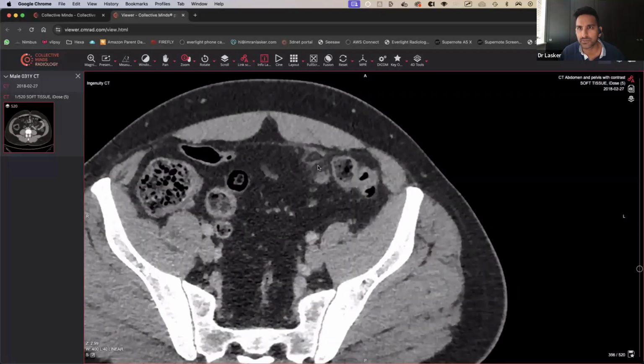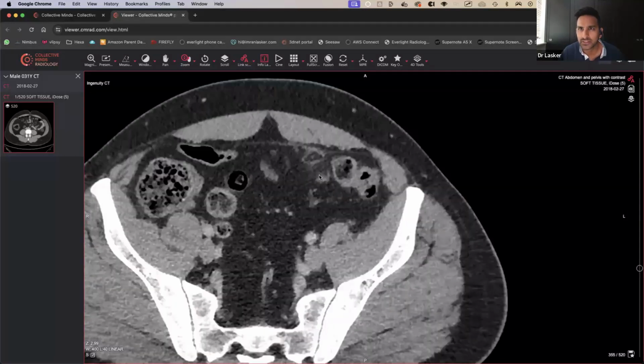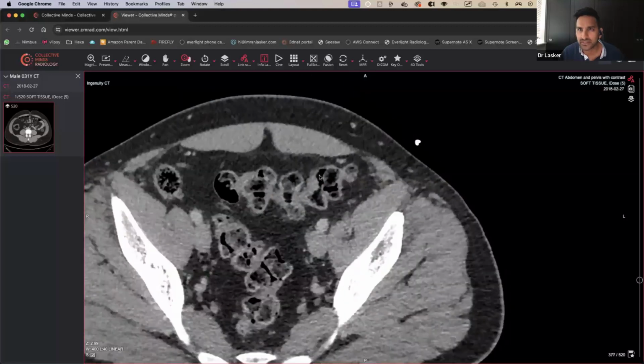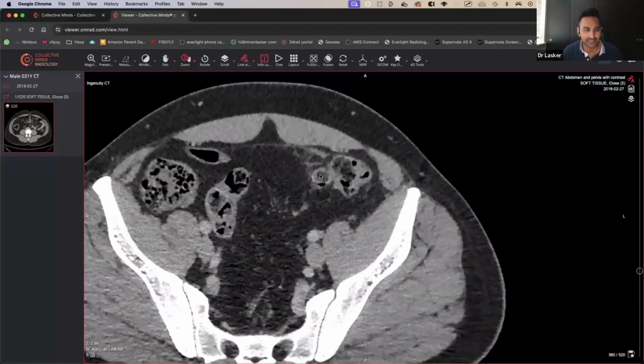And as you come up, you can see that this looks like a hyperdense circle and a hyperdense central area as well. And then it sort of disappears and comes again. Can you see that? And it's just really located on the anti-mesenteric side. So that's exactly what it is. People have done it. So well done. So that is actually epiploic appendagitis.